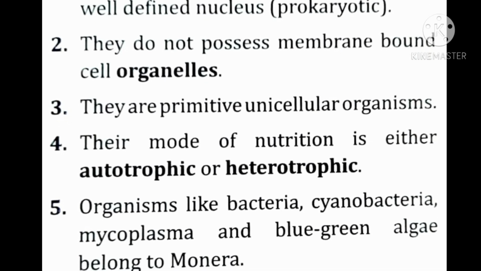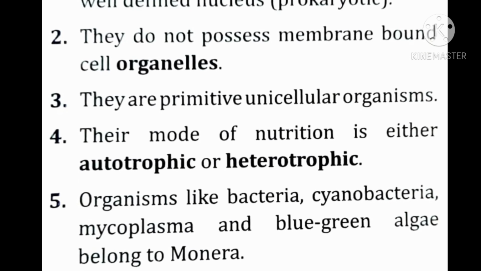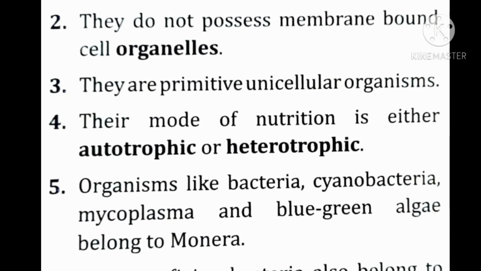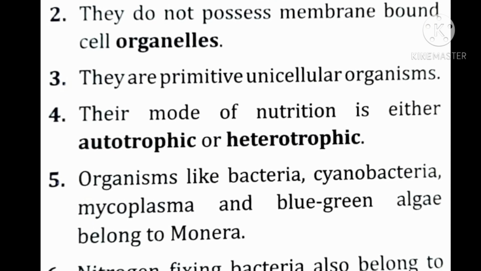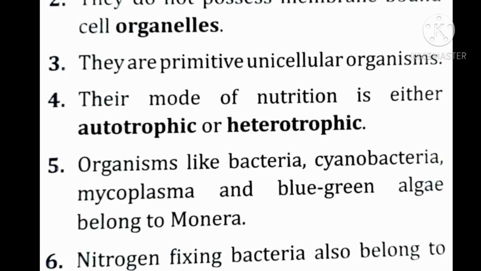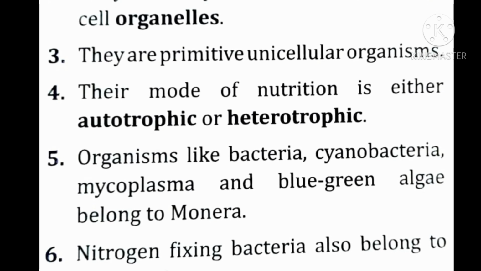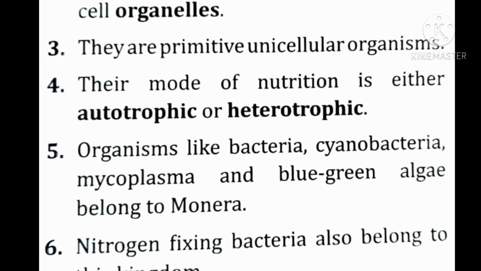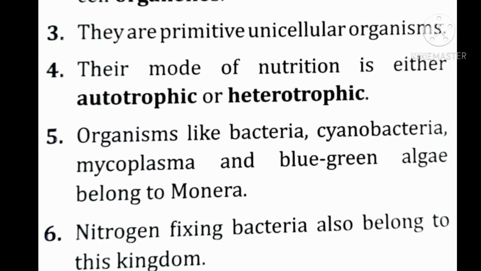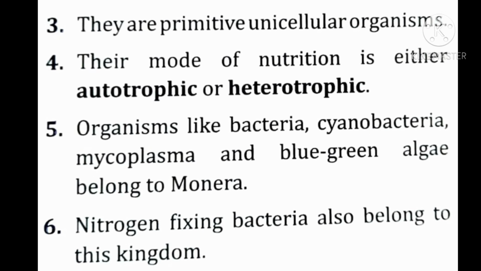Number 3. They are primitive unicellular organisms. Number 4. Their mode of nutrition is either autotrophic or heterotrophic. Number 5. Organisms like bacteria, cyanobacteria, mycoplasma, and blue-green algae belong to Monera.